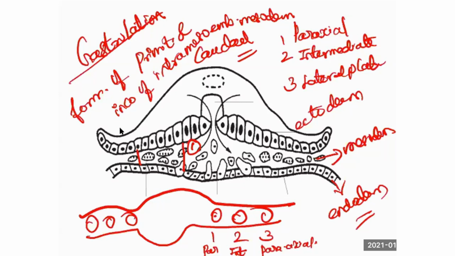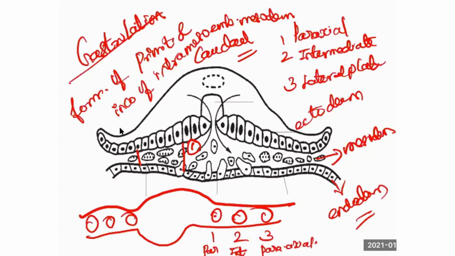The intermediate mesoderm will form part of the excretory system and urogenital system. Lateral plate mesoderm will form the body wall and diaphragm. So that is regarding the intraembryonic mesoderm.